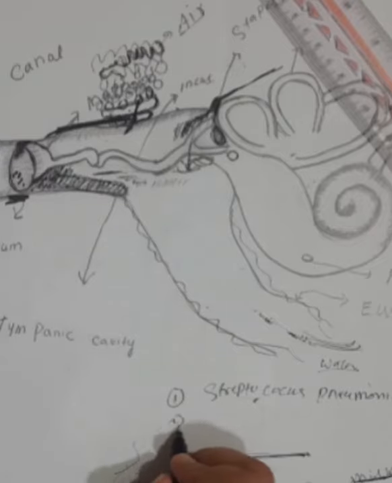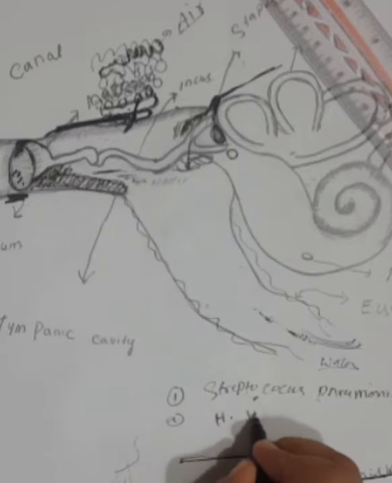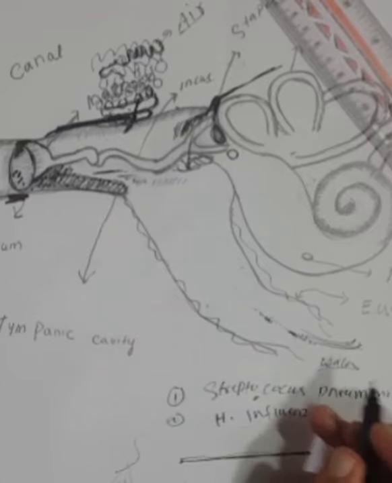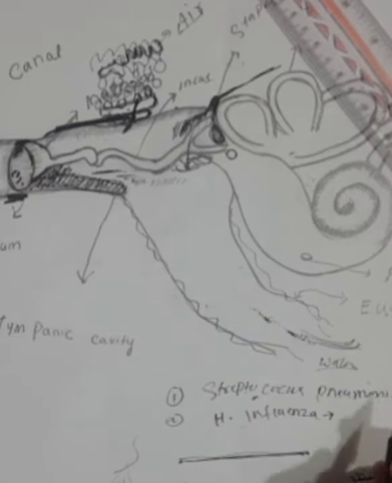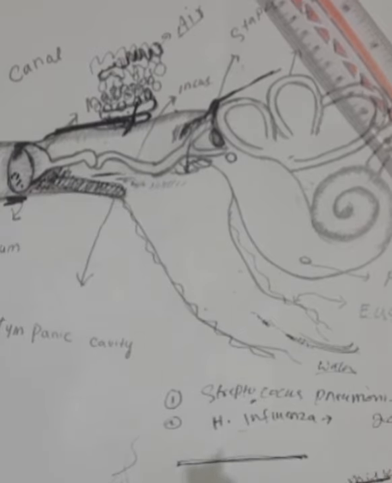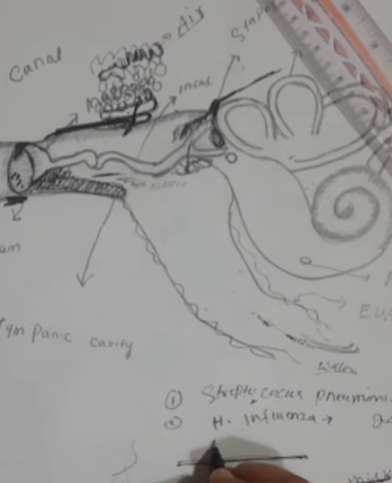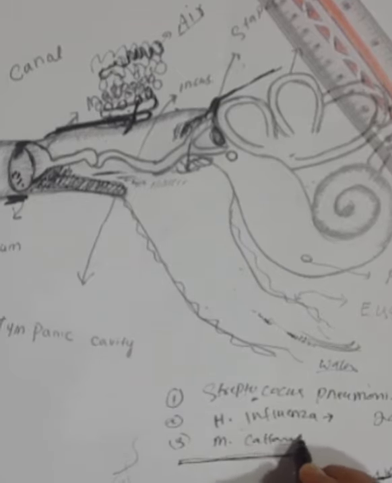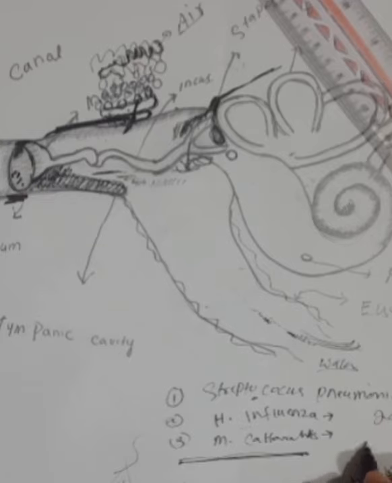Number two is Haemophilus influenzae. Haemophilus influenzae causes acute suppurative otitis media in infants and young children, in 20% of the cases. And number three is Moraxella catarrhalis. Moraxella catarrhalis can cause 12% of middle ear infections, that is otitis media.